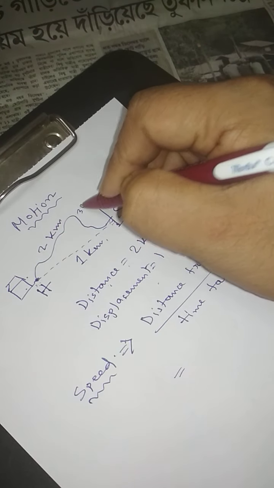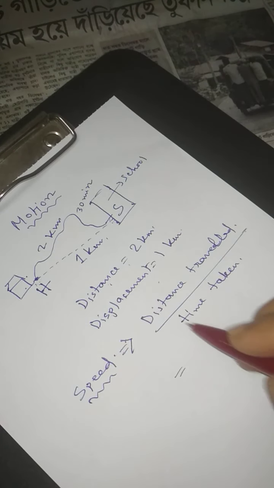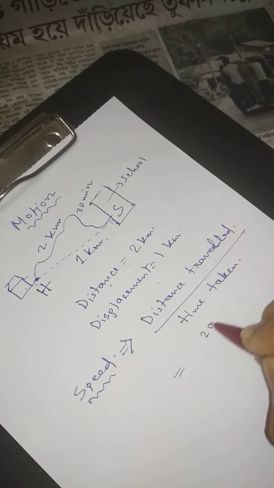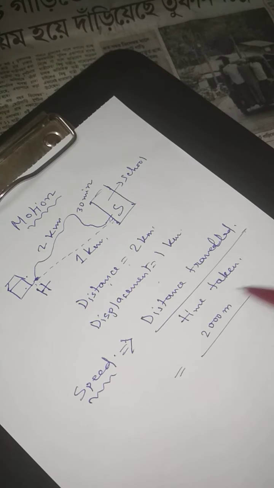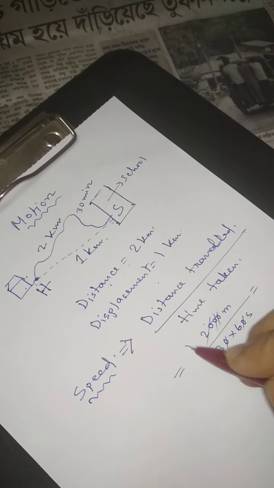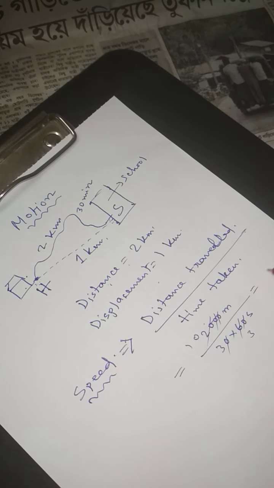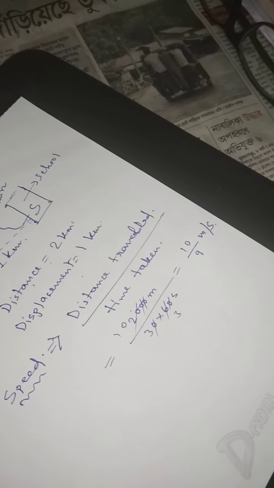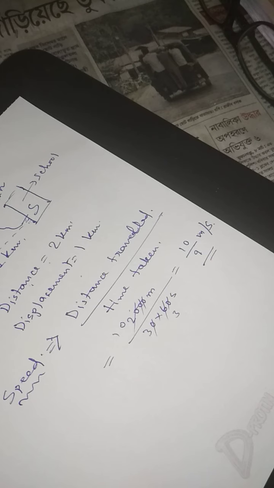So distance traveled is 2000 meter and time taken is 30 minutes, that is 30 into 60 seconds. So we can calculate it. Cut, 2, 10, 2, 3. So 10 by 9 meter per second. So this is the speed of the student. The formula is distance traveled by total time taken.